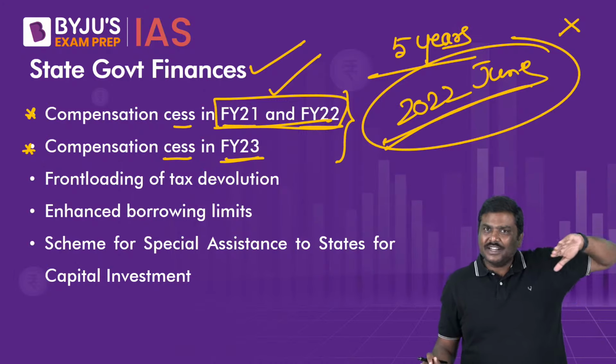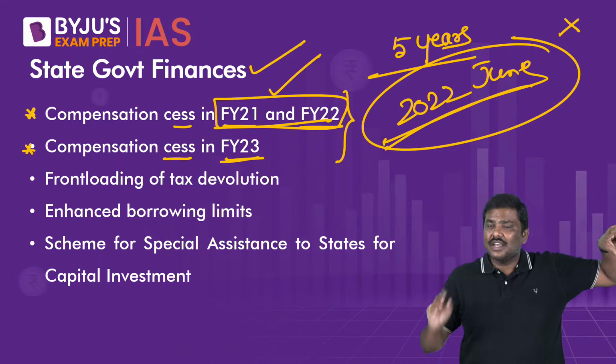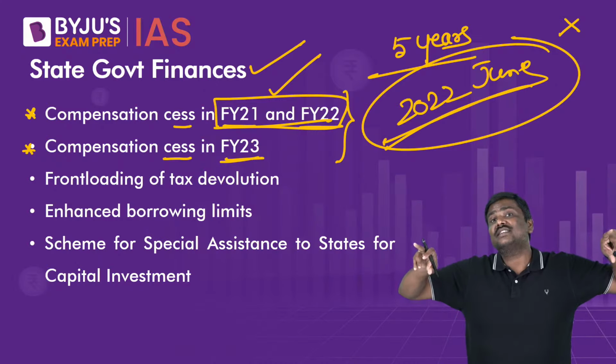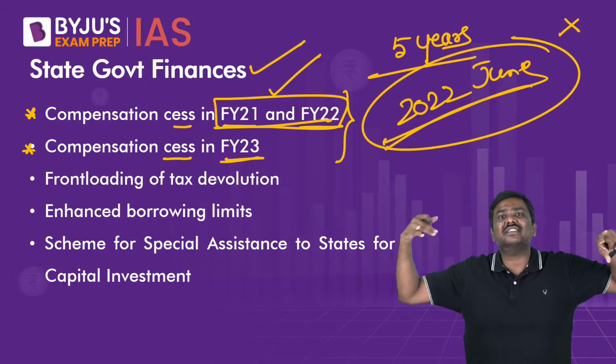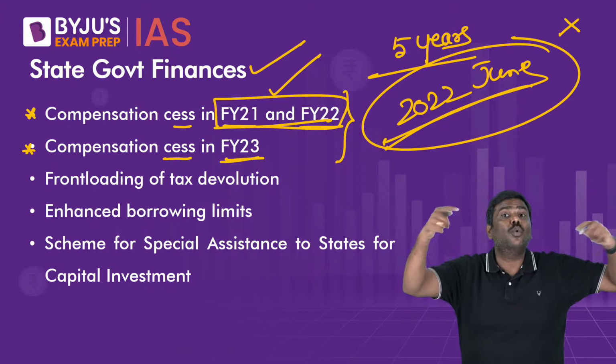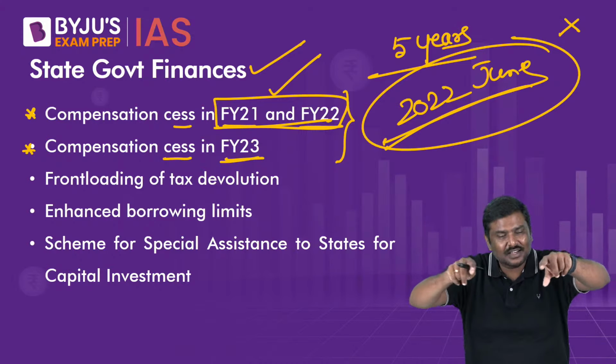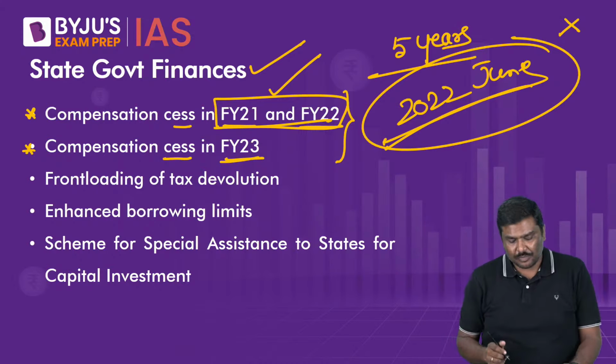Even though we have discontinued compensation to the states, we still continue the cess that we are collecting on some of the commodities which are basically falling under the highest slab, that is 28%. What could be the reason? What is the answer? Please type it in the comment section below.